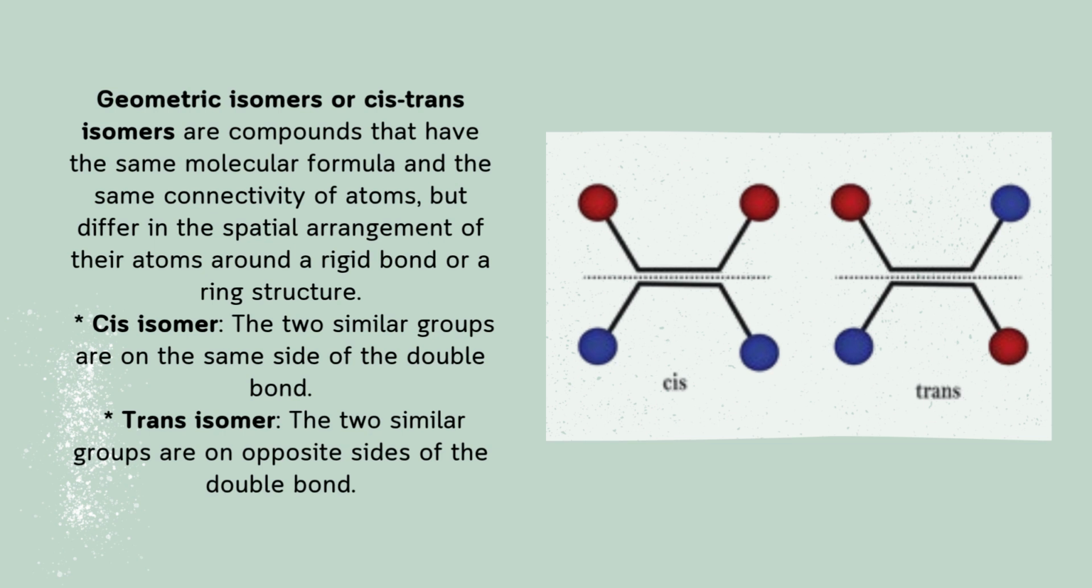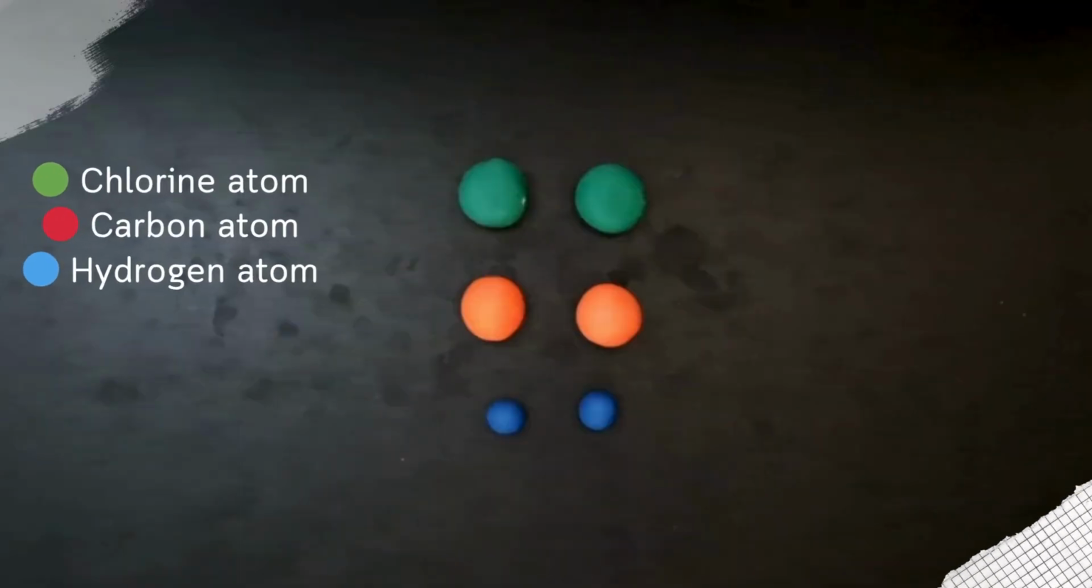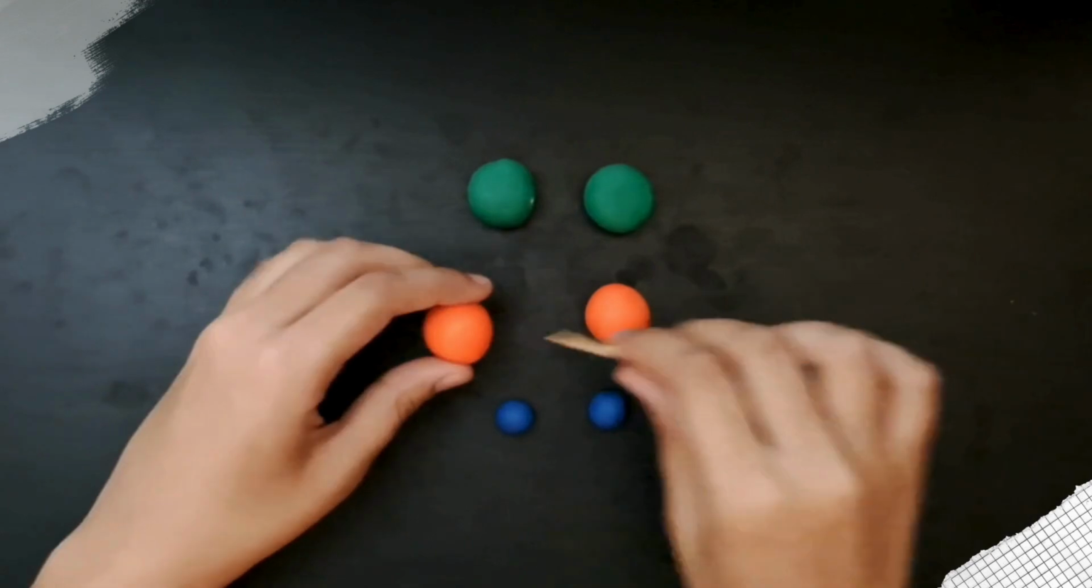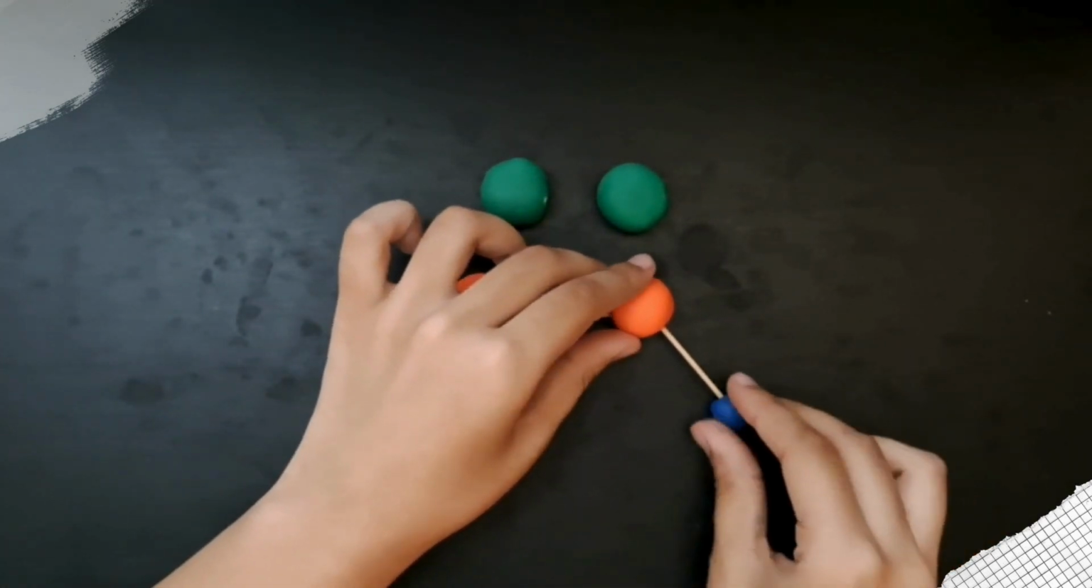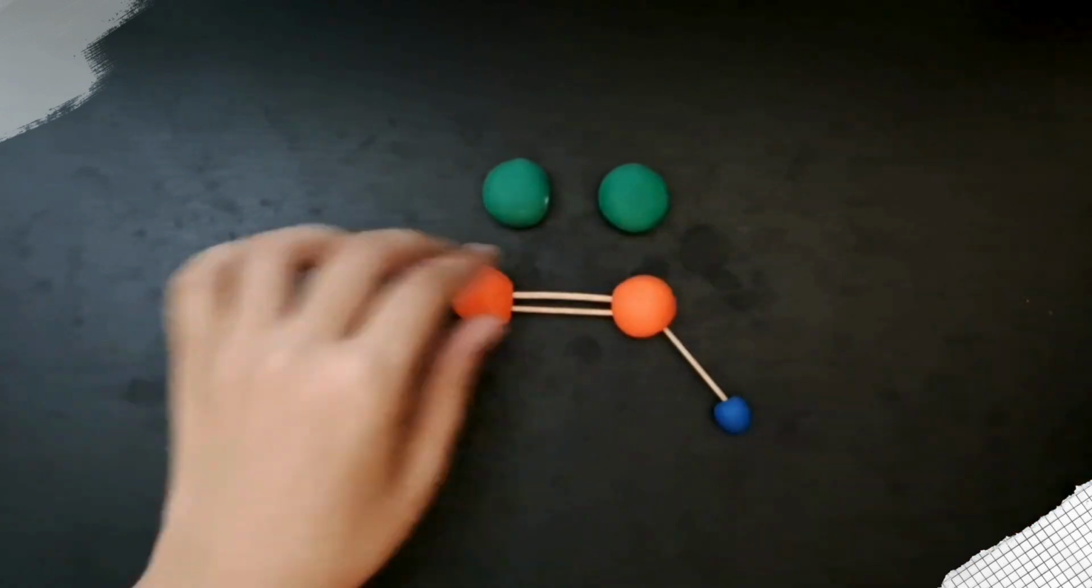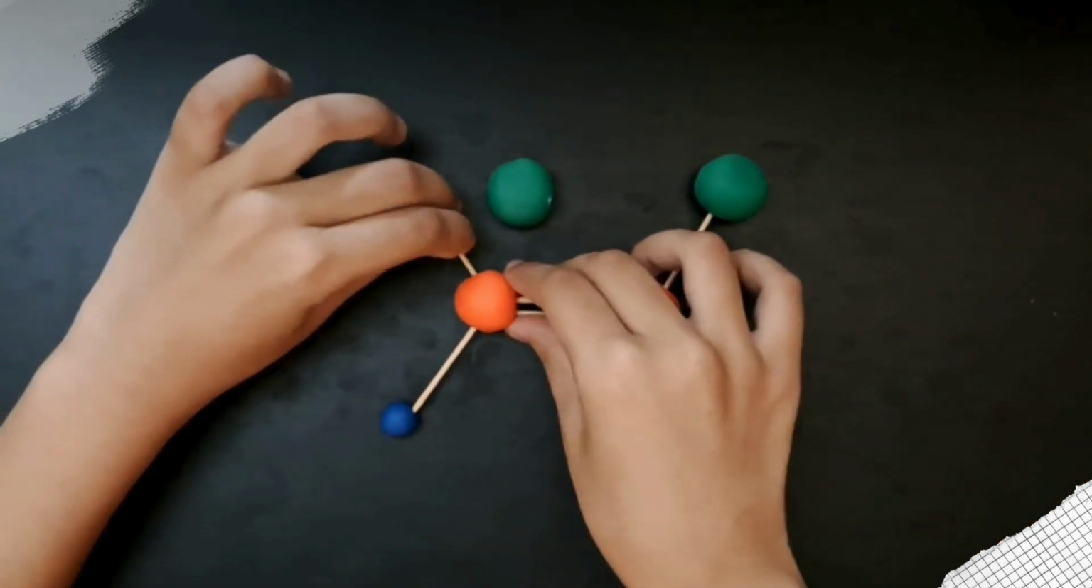In the cis isomer, the 2 similar groups are on the same side of the double bond, while in the trans isomer, the 2 similar groups are on opposite sides of the double bond. For example, 1,2-dichloroethene has the molecular formula C2H2Cl2. The 2 carbon atoms are joined by a double bond, and each carbon is bonded to 1 hydrogen atom and 1 chlorine atom. They can be arranged in 2 different ways.